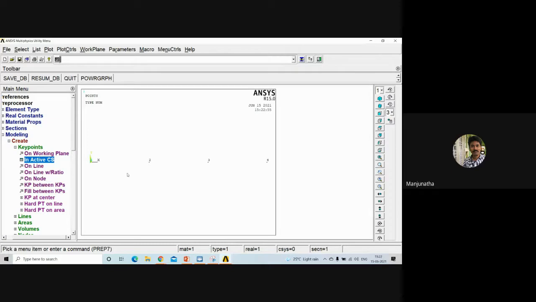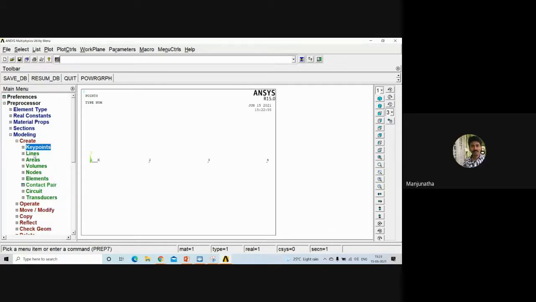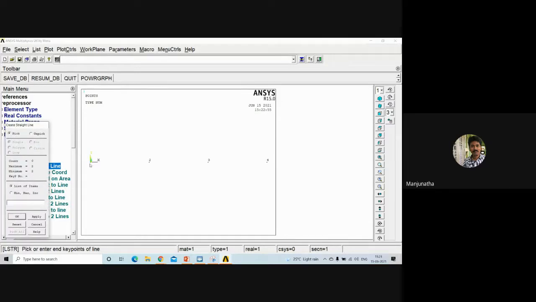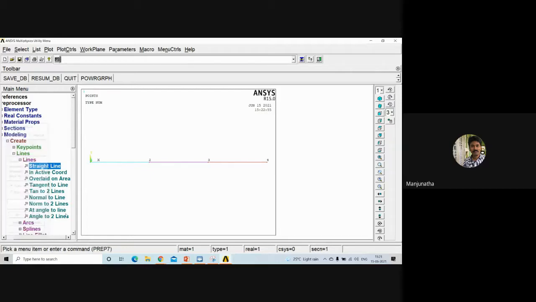Click OK. Could you notice the key point numbers here on the screen? Yes, sir. Fine. Now just go to click lines. Sorry, create lines, straight line. Now connect the respective points continuously. From 1 to 2, 2 to 3, 3 to 4. Click OK. So 3 lines have been created.